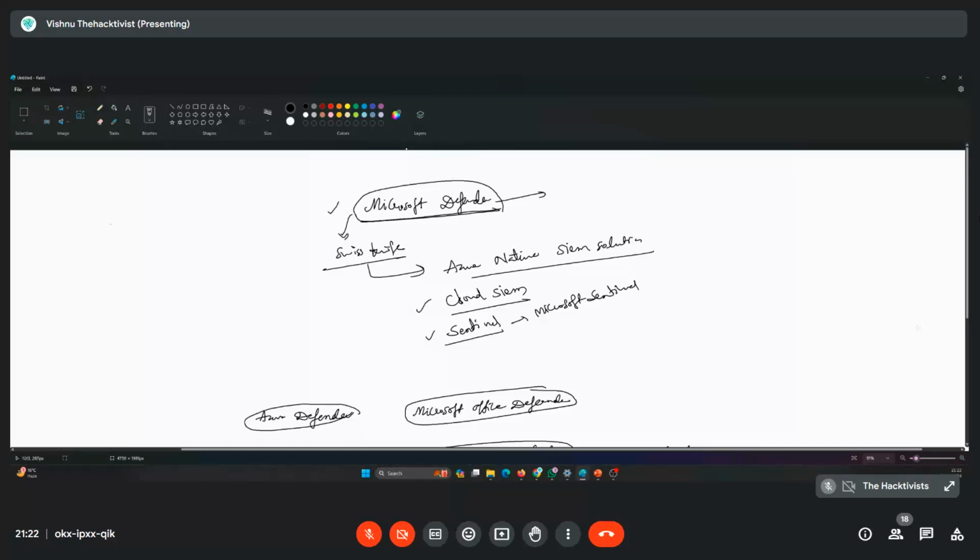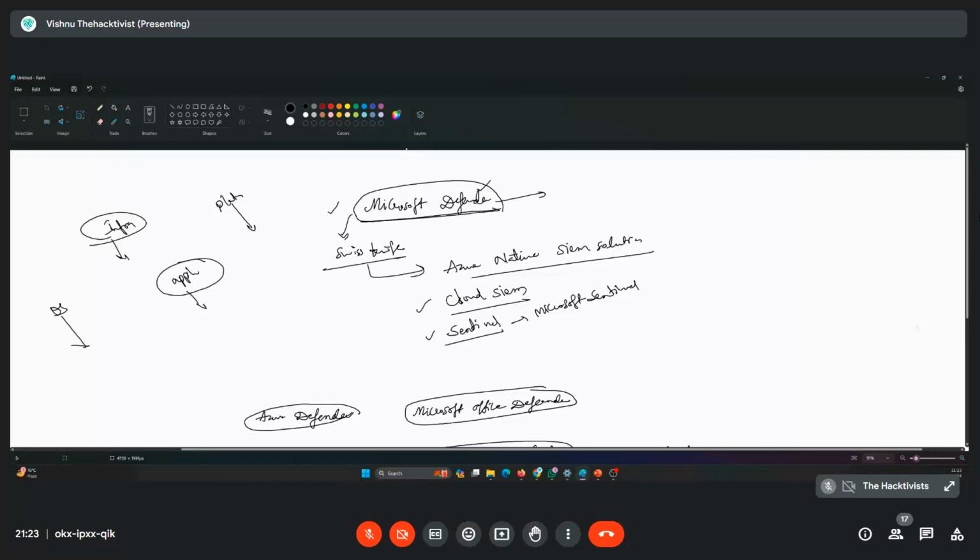Let's say I have an infrastructure, a platform service, an application service, and an OS. I get all alerts separately in Microsoft Defender, but there is no correlation between them, because it's not a correlation engine.